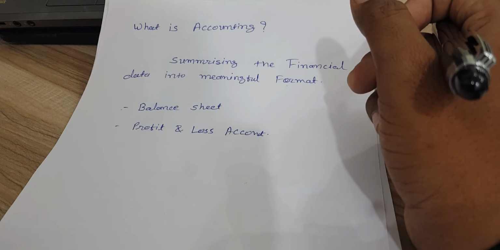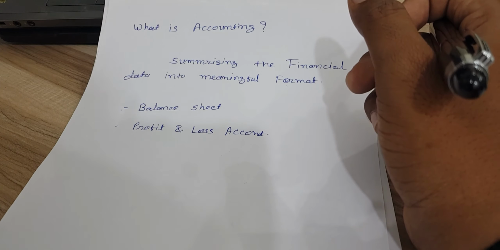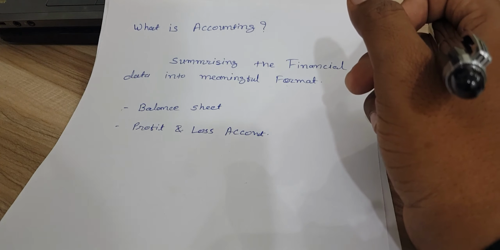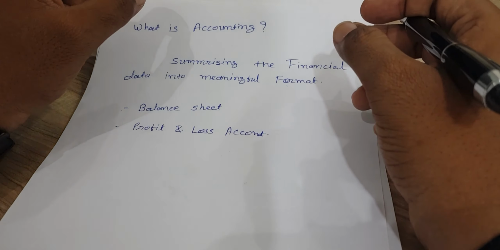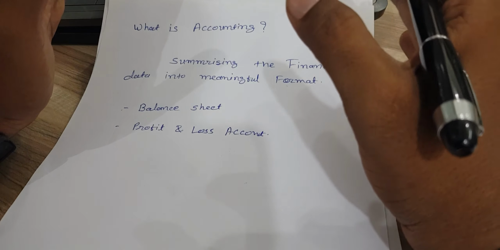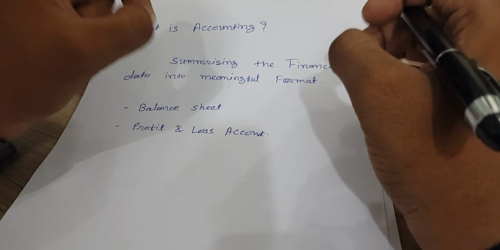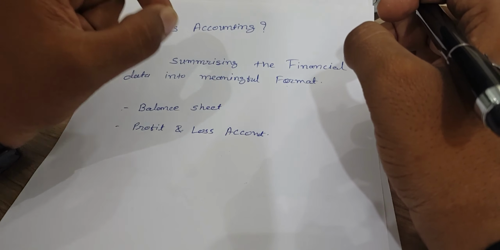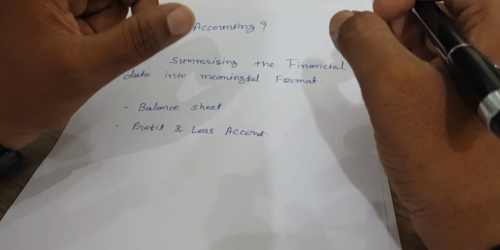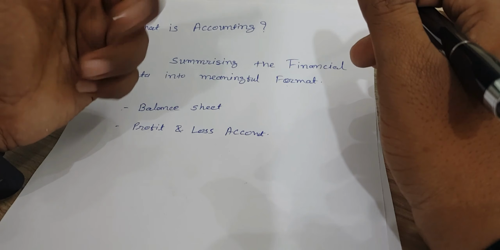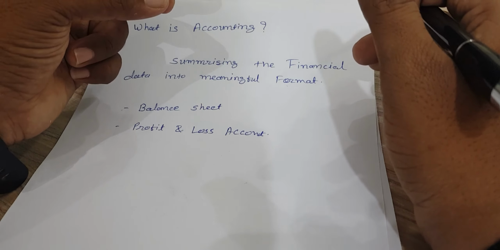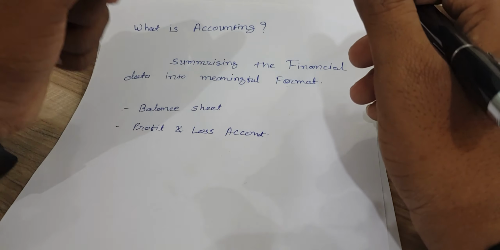Hi guys, today we are discussing what is accounting, what is the definition of accounting, and what we do in accounting. If we run any business or any business entity, we have lots and lots of financial transactions, right? So these transactions have lots of financial data as well. What do we mean by financial data? It's nothing but bills, receipts, vouchers, invoices, etc. that we get from our supplier or any other party, right?